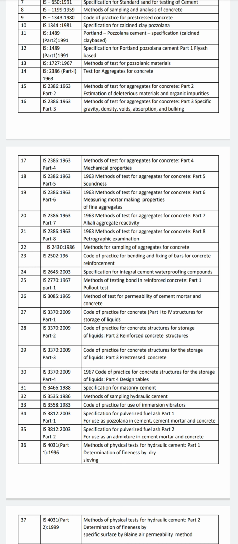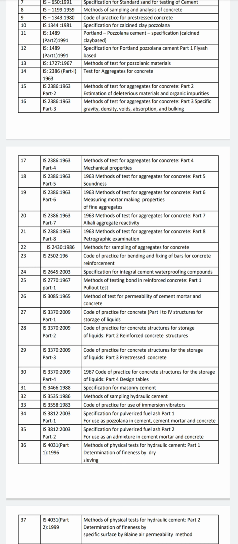Next one is IS 2502, 1963, Code of Practice for Bending and Fixing of Bars for Concrete Reinforcement. The next one is IS 2645, which is from 2003. The title of this code is Specification for Integral Cement Waterproofing Compounds. This is IS 2770, 1967.